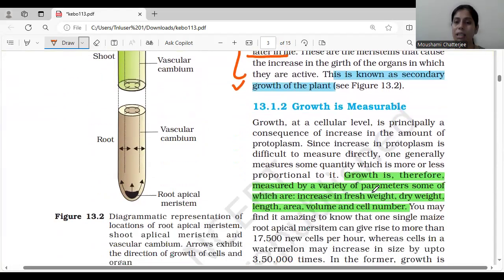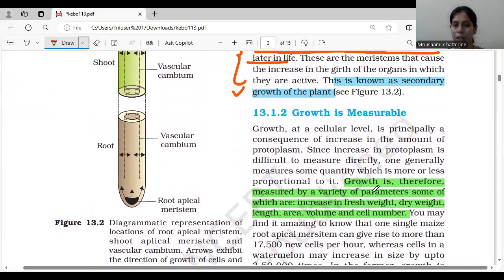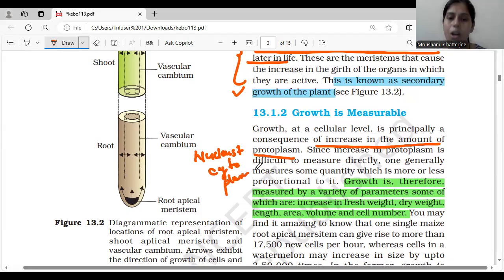Okay. Now, growth is measurable. When I say growth is measurable, how are you going to measure? Now, in plants, when we look at growth at the cellular level, there is an increase in the amount of protoplasm. What is protoplasm? Nucleus and the cytoplasm. Okay. Nucleus and the cytoplasm. That is your protoplasm.